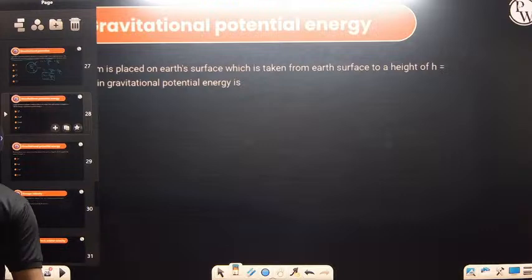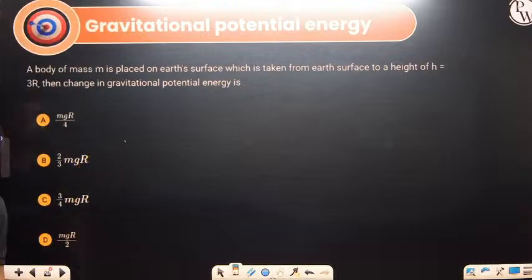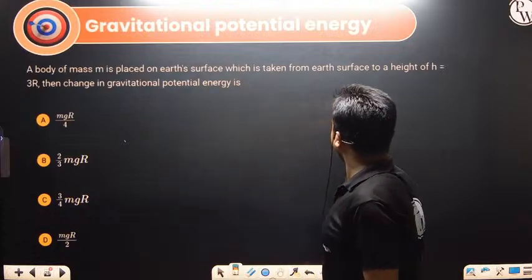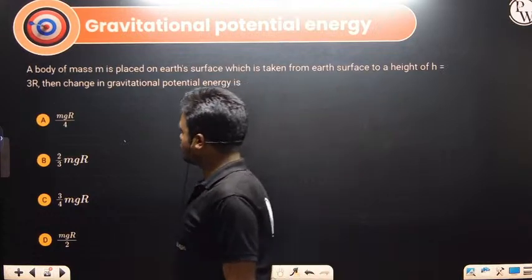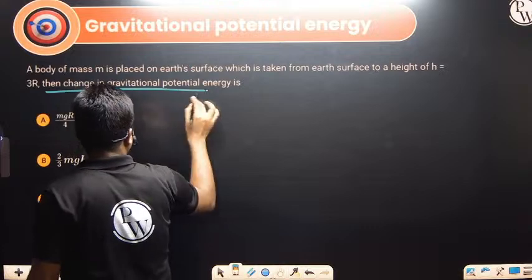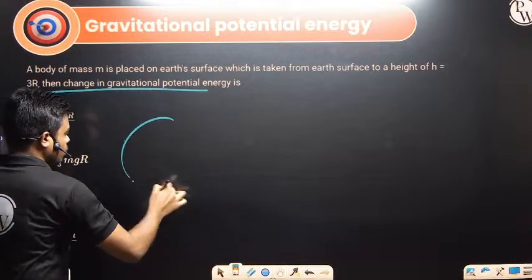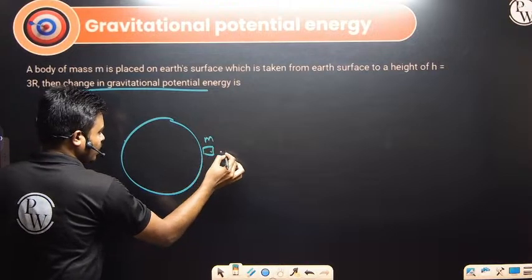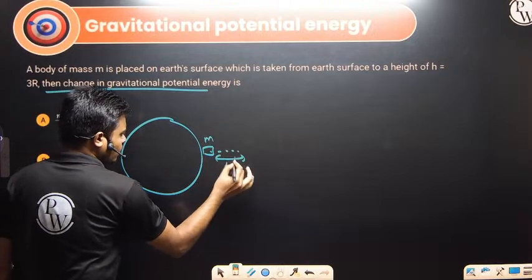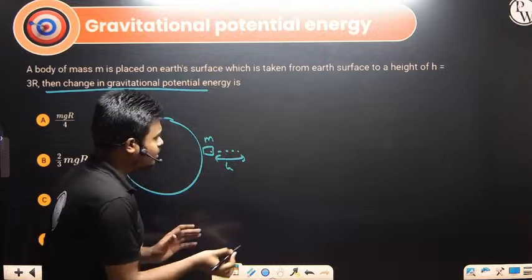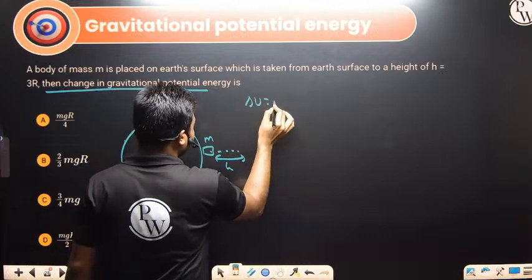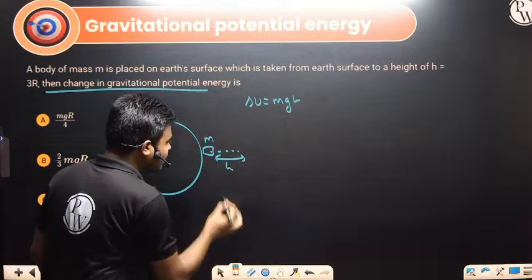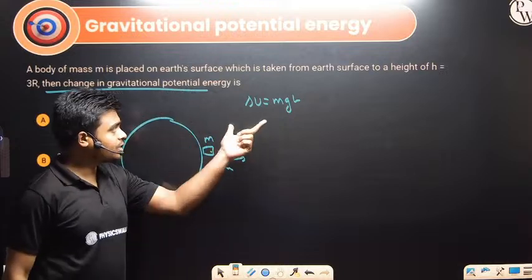Here this particular question is saying that a body of mass m is placed on the earth's surface, which is taken from the earth's surface to height h equal to 3r. What is the change in gravitational potential energy? Suppose this point mass m is taken to a small height h. From work, energy, power we know the difference in potential energy, delta U, is mgh. If it is taken a small height h from the surface of the earth, the change in potential energy is mgh.